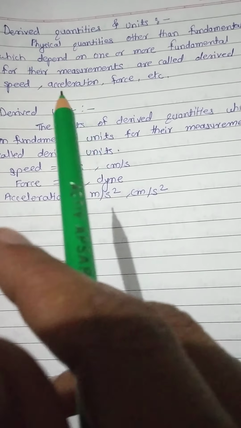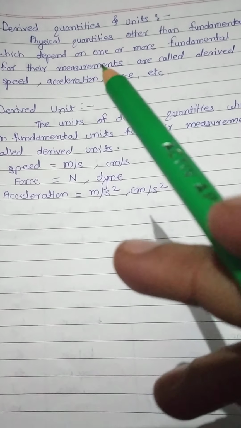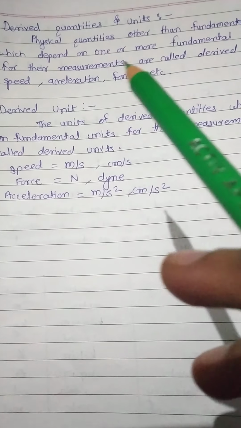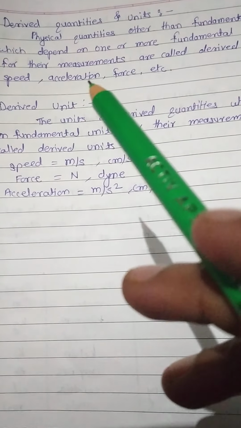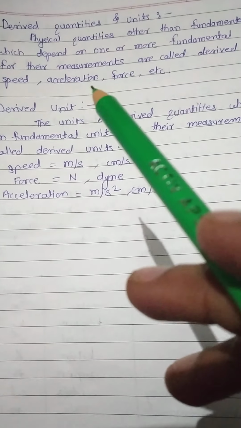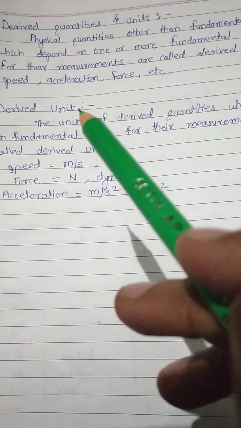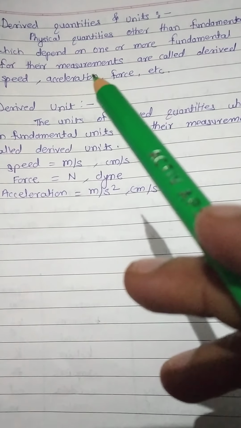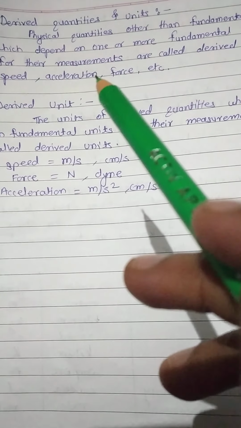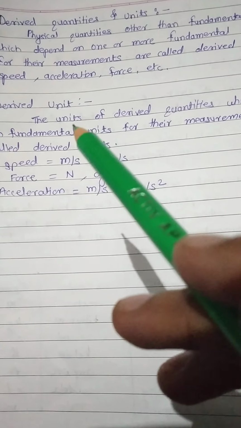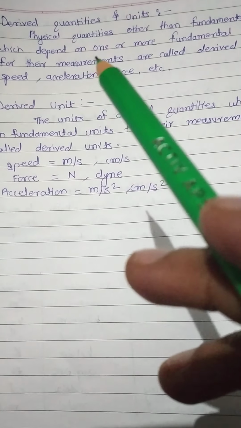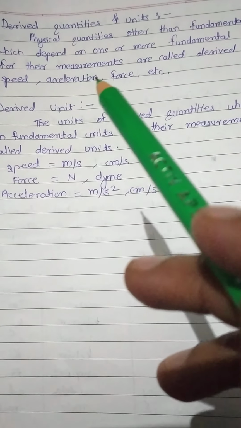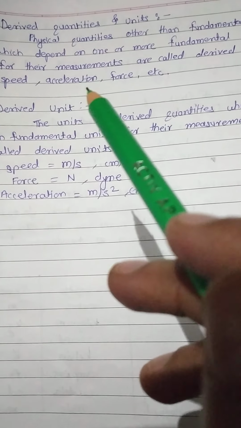Similarly for acceleration, the unit is meter per second square. The formula for acceleration is change in velocity upon time. So we need to find the velocity and the time. Here two fundamental quantities are necessary to find the acceleration.